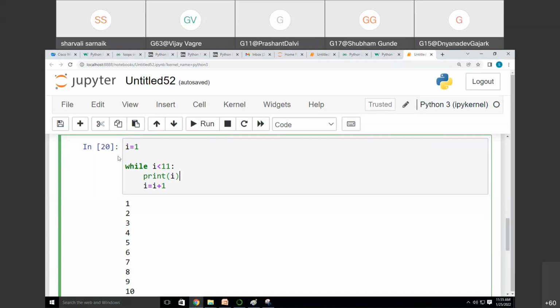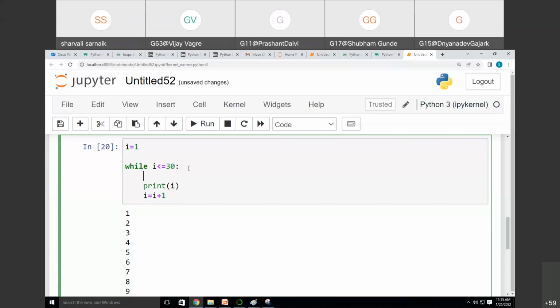Next we are going to see how to print all even numbers between 1 to 30. Here, instead of 11, I'm writing i less than or equal to 30. The start value is 1 and the end value is i less than or equal to 30.